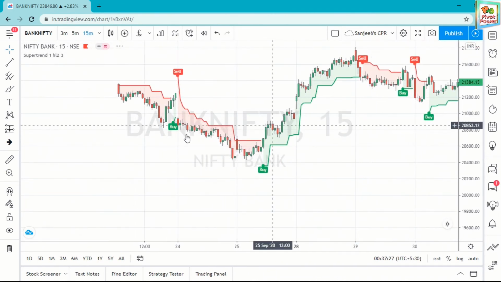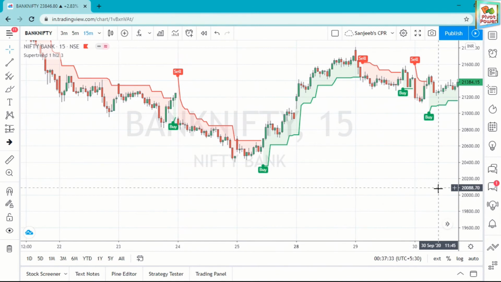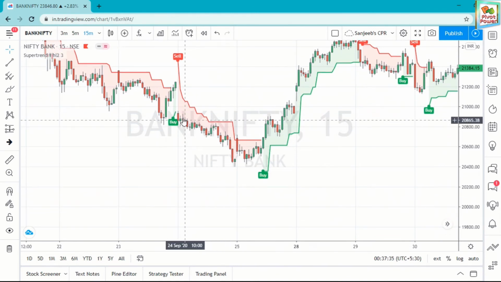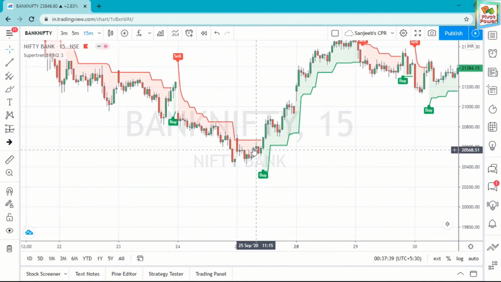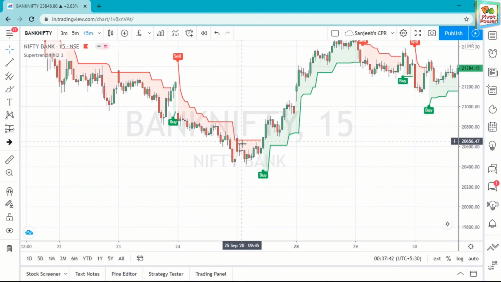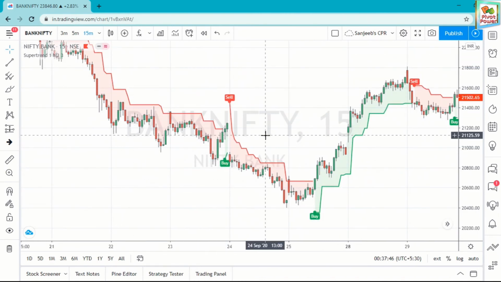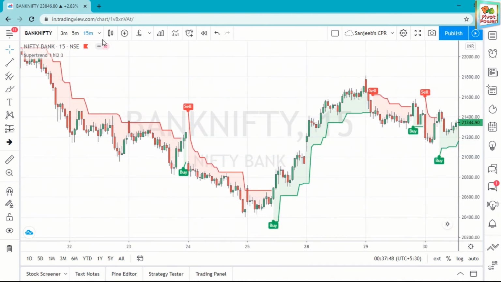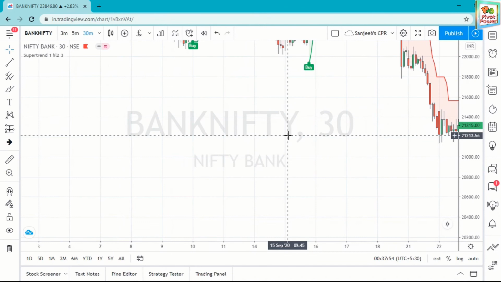Like a sell signal, here it is giving you a sell signal, you take the sell signal here. Okay, then your trailing stop loss here, and your exit should be here only, where it is crossing. Okay, like this. This is for day trading, and for positional trading you go for the 30-minute chart or 1 hour chart.